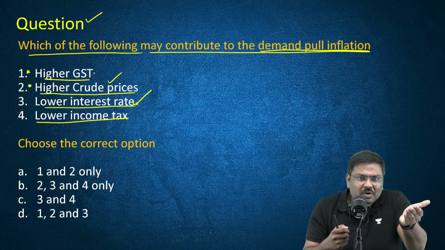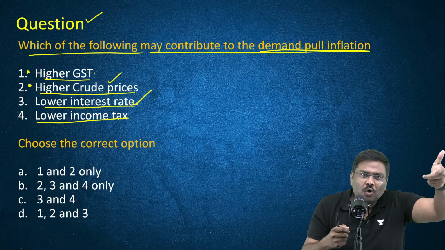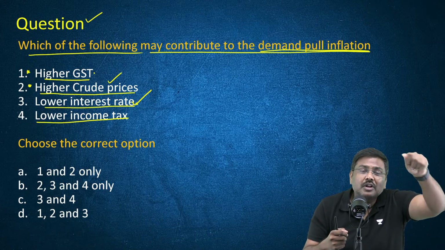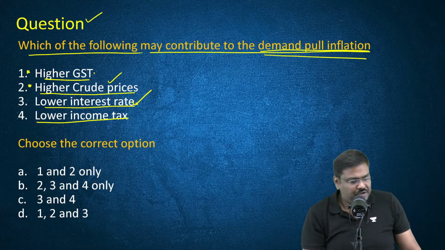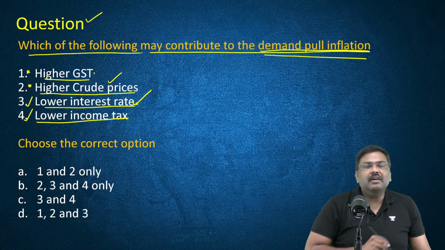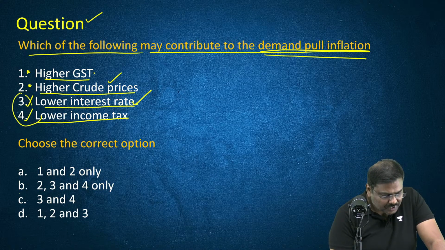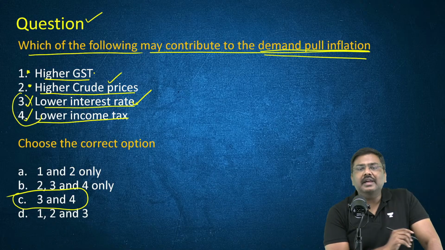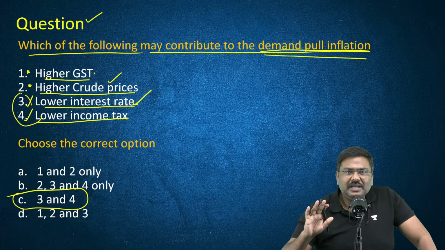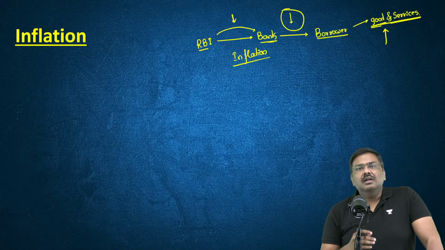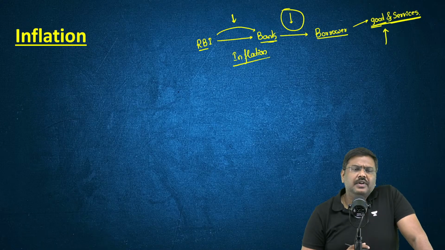And when I have more money, I will be spending more, demanding more, which will contribute to demand pull. Everybody is okay with this, right? So 3 and 4 are correct. The right option for the question will be option C, 3 and 4. Everybody is okay?